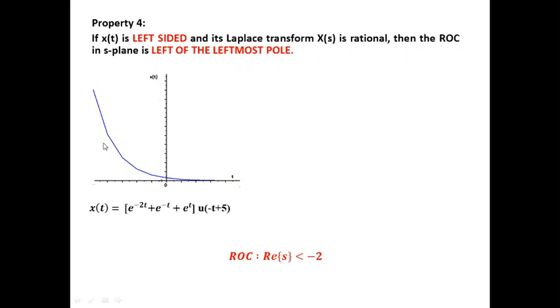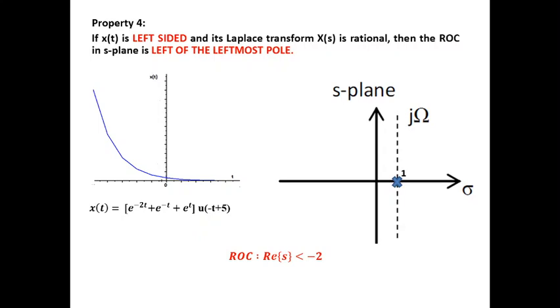You can also look into the equation. Let us assume that it's an addition of 3 exponential signals, but weighted by u of minus t plus 5. So it's u of minus t. When it's minus t, it indicates that it's a left-sided signal.